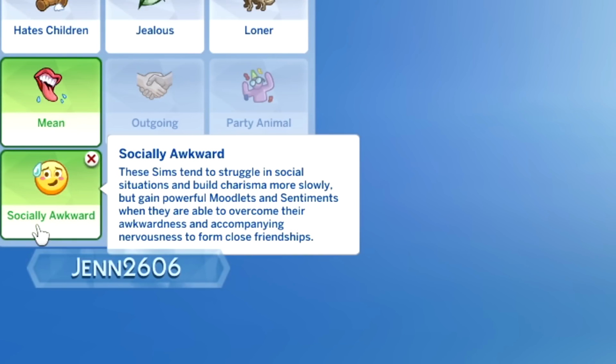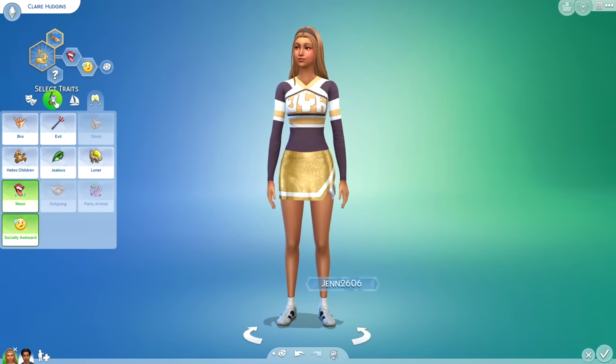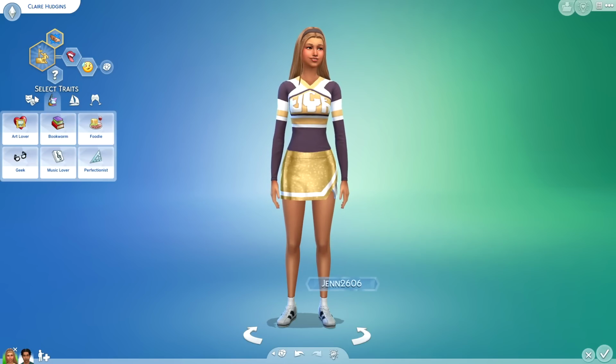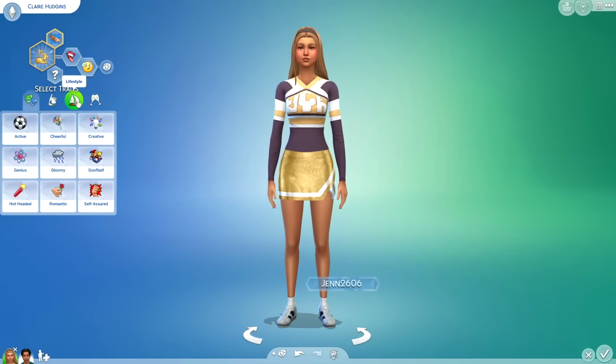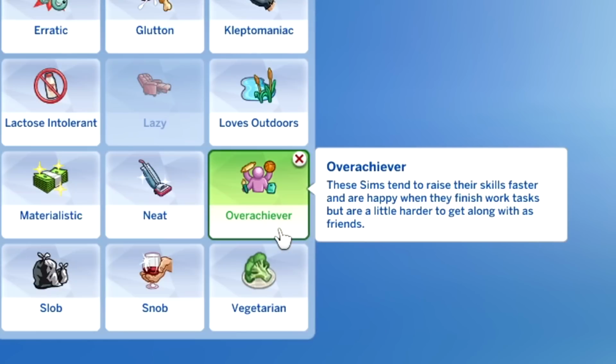These Sims tend to struggle in social situations and build charisma more slowly, but gain powerful moodlets and sentiments when they are able to overcome their awkwardness and accompanying nervousness to form close relationships. The final trait that I have for you, I do believe is under, oh gosh, I think lifestyle, and it is overachiever. These Sims tend to raise their skills faster and are happy when they finish work tasks, but are a little harder to get along with as friends.